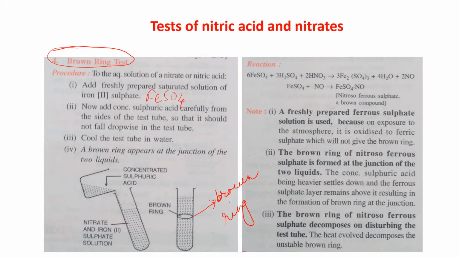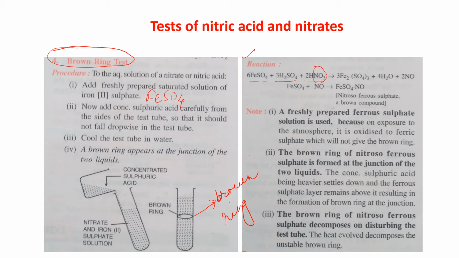Okay, now see the reaction. FeSO4 ferrous sulfate, concentrated H2SO4, and they have taken nitric acid, because nitric acid contains nitrate ions. You can also take the nitrate salt solution.